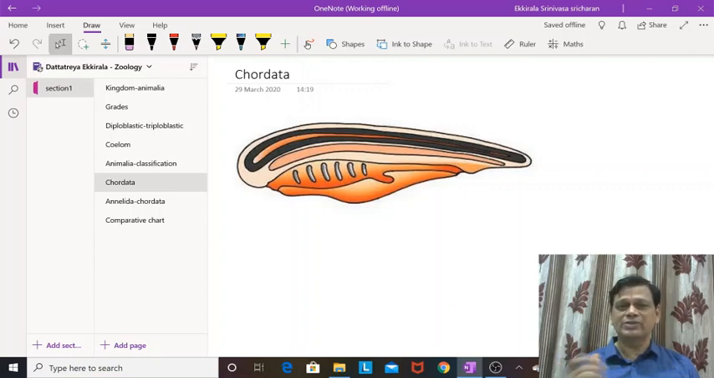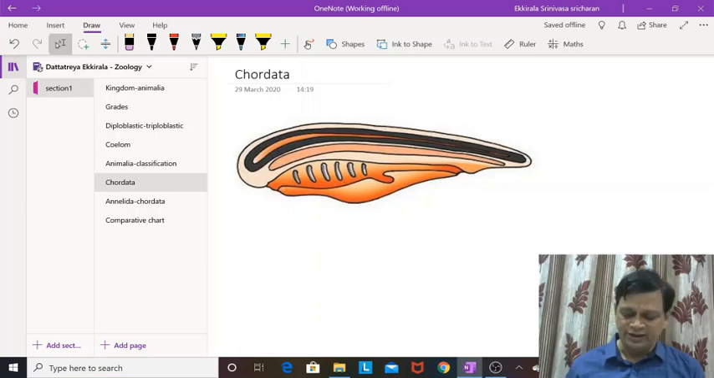If you see echinoderms, as we have discussed earlier, enterocoelom is present, deuterostome condition is present, spiny skin, and a mesodermal endoskeleton called dermal ossicles, but they don't have a notochord and no closed circulatory system.